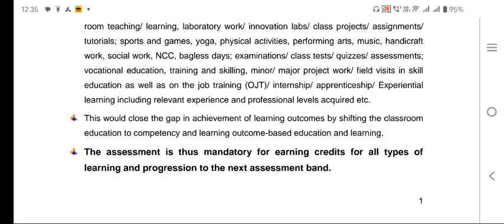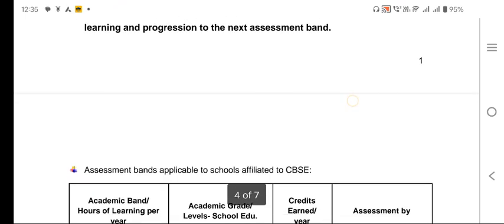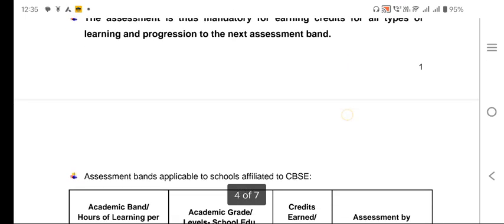This would close the gap in achievement of learning. The assessment is thus mandatory for earning credit for all types of learning. That means an assessment or examination procedure will be there for earning the credit for the next assessment band.